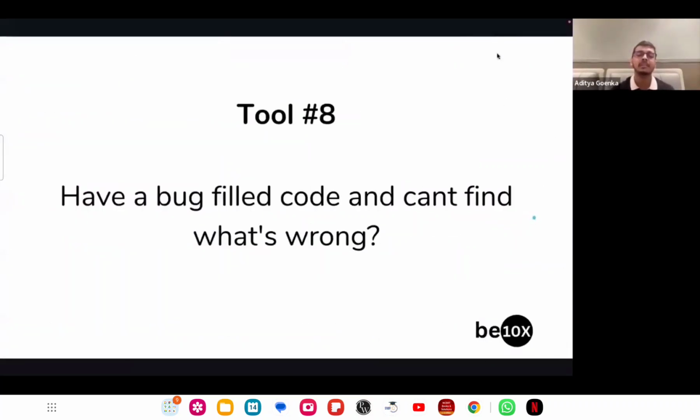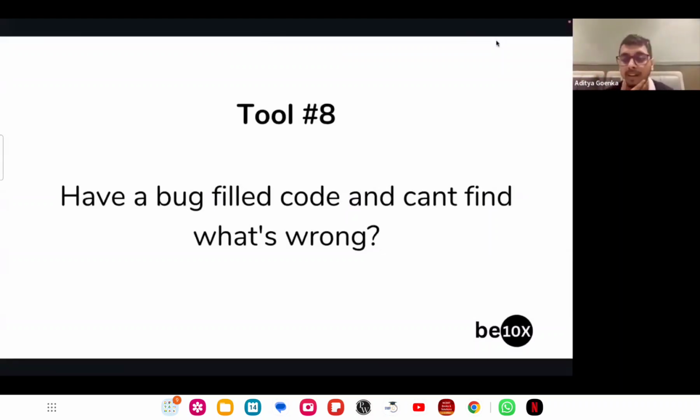Now you have already seen my screen, but how many of you have faced this? For people who have tried coding, let's say just once in your life, having bugs in your code is the worst possible thing, because identifying bugs is one of the most difficult parts for someone who writes code.